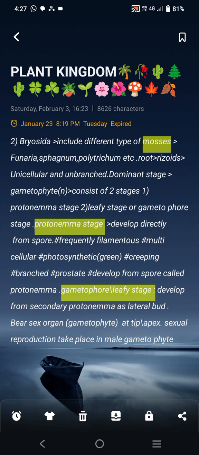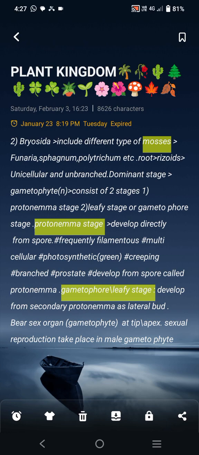The dominant stage, the gametophyte, consists of two stages. First is the protonema stage and second is the leafy stage. What is the protonema stage? The protonema stage develops directly from spore, the primary protonema, frequently filamentous, multicellular, photosynthetic, that is green, creeping, branched, and prostrate. It is developed from spore and is called protonema.